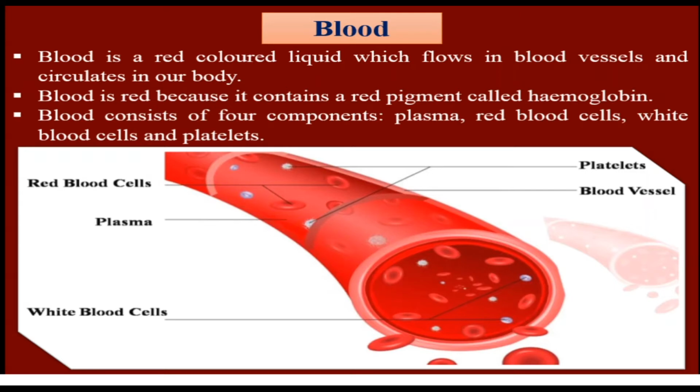It is called blood vessels. A blood vessel is also called a tube, a tube or pipeline structure. Inside the vessel there is blood. The blood contains the components RBC, WBC, plasma, and platelets.